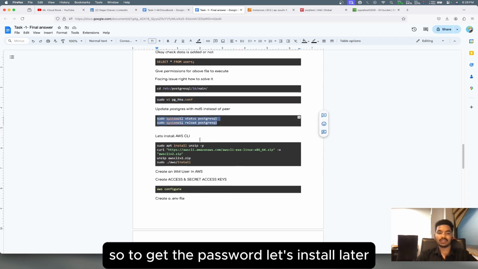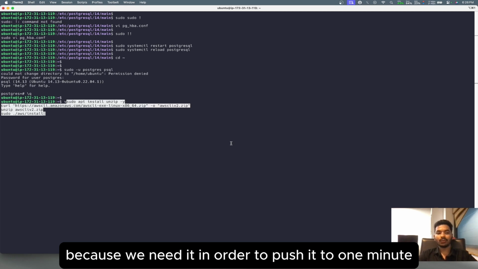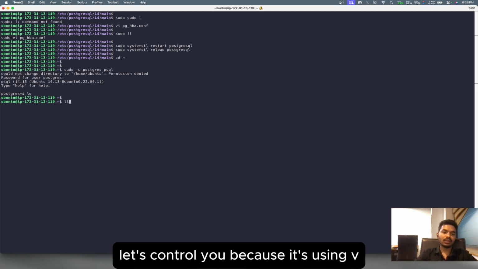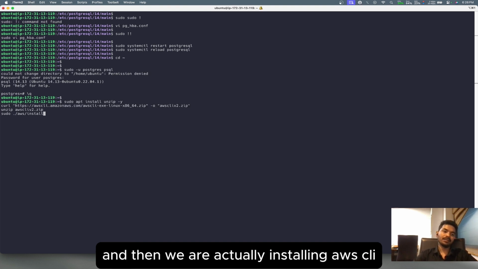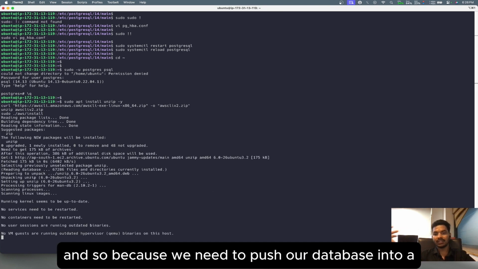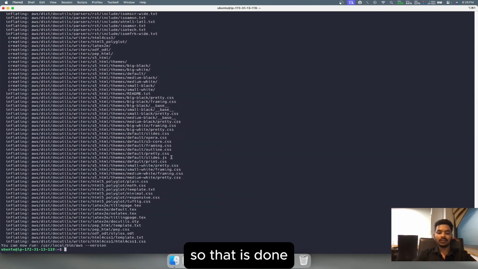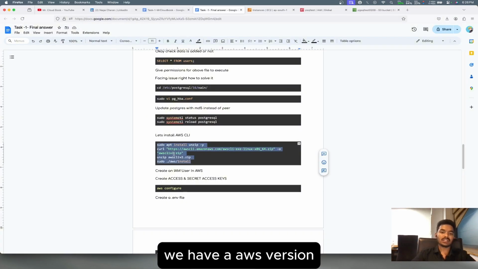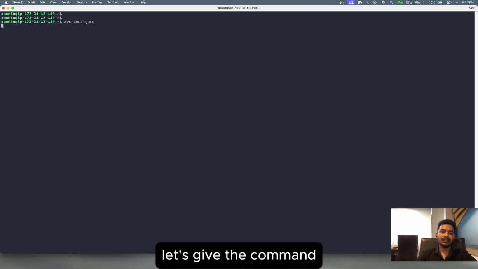Now let's install AWS CLI, because we need it to push our database into the S3 bucket. One minute, let's press control U because it's using vi. Okay, first we are installing unzip and then we are installing AWS CLI. Enter. That is done. We have the AWS version. What we have to do? aws configure. Let's give the command.